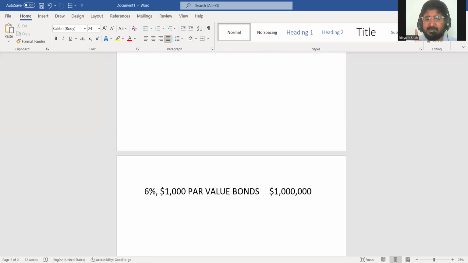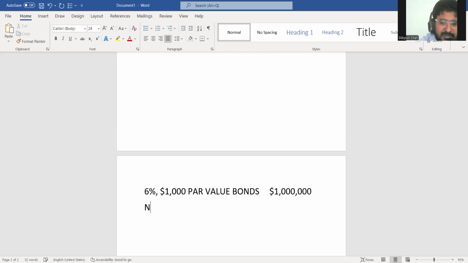This sentence means 6% is the coupon rate or rate of interest on the bond. $1,000 is the par value or face value that the company has agreed to repay to the lender at the end of the tenure. And $10 lakh, because it's a dollar amount, means this is the total dollar amount of bonds outstanding. Now, how will I calculate?